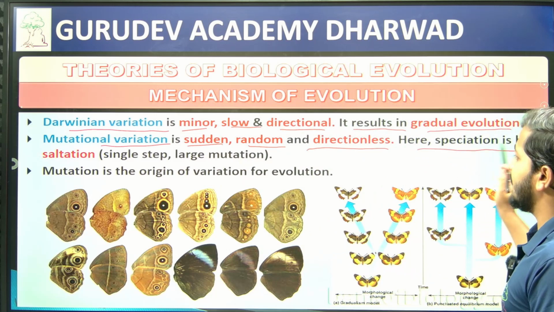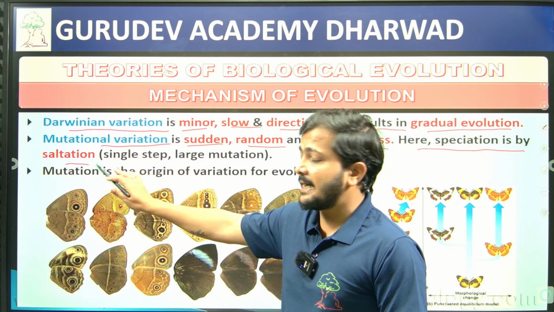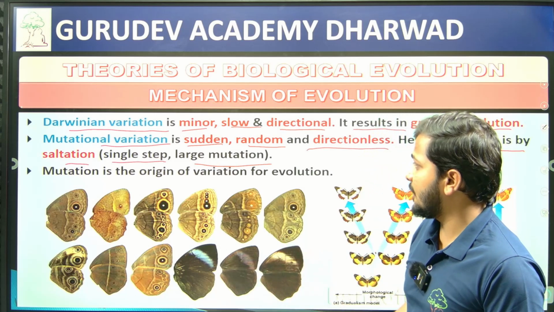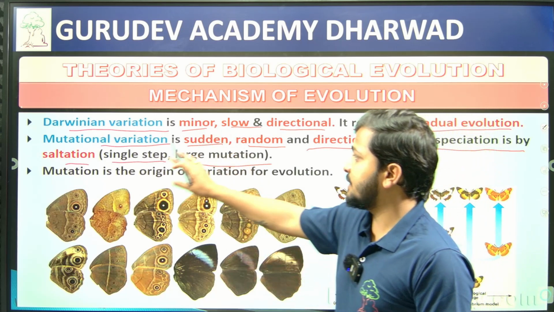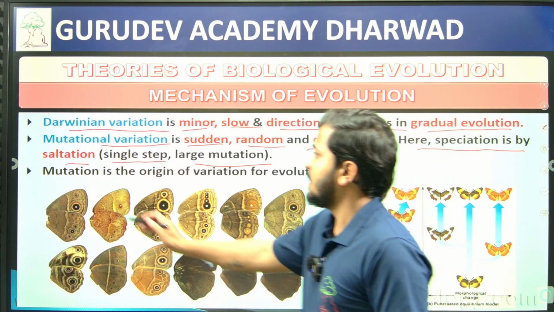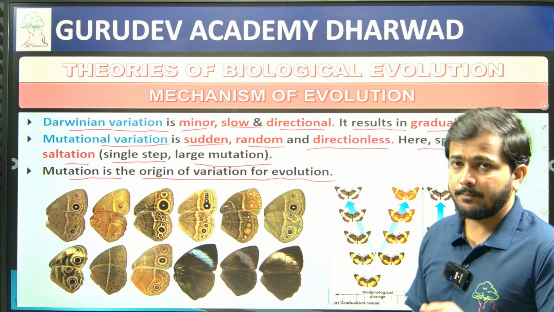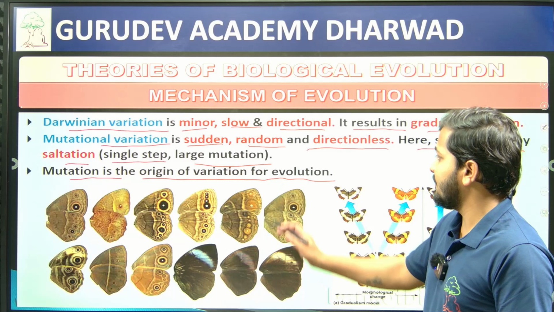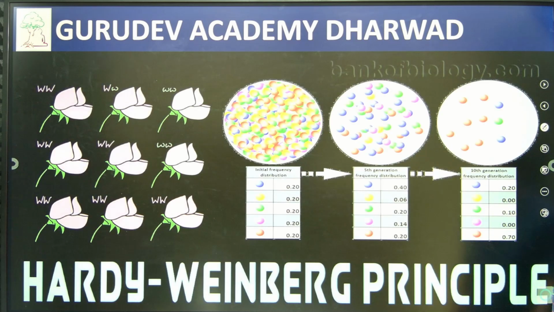Here speciation is by saltation. Speciation is by means of what? Saltation, and saltation is nothing but a single step large mutation within a limited period of time, sudden changes, single step and large mutation, which results in this saltation. So it forms the speciation event too, right? So mutation is the origin of variations for evolution. Because of mutation, variation in the character can be seen, and that itself is the significance for evolution, right? So we should remember that.